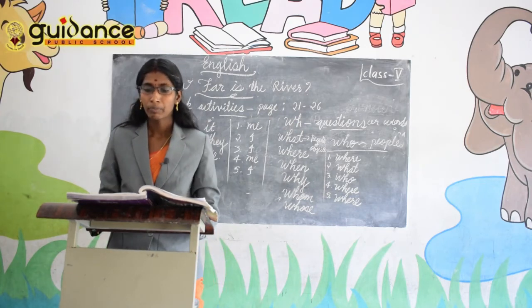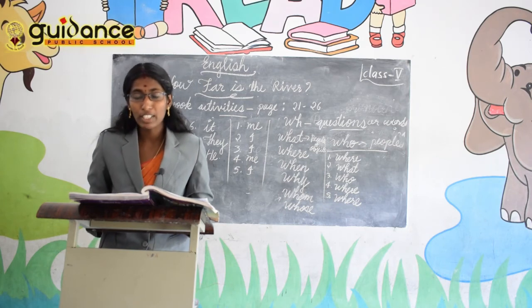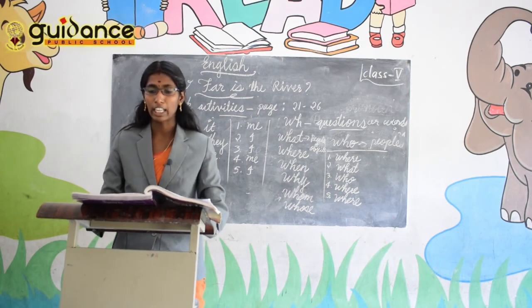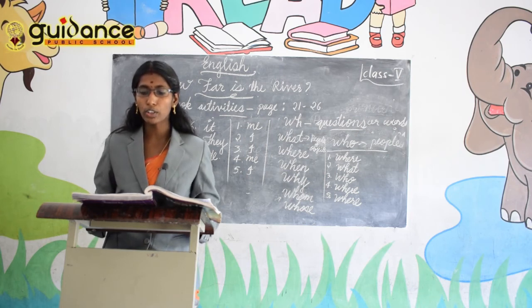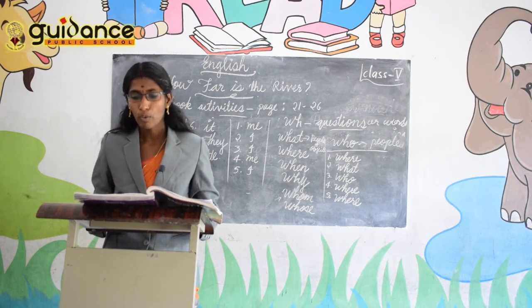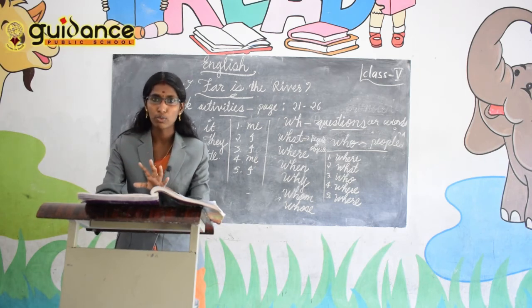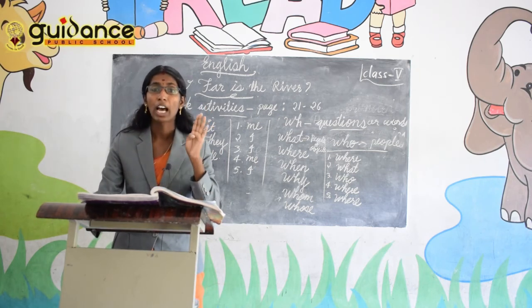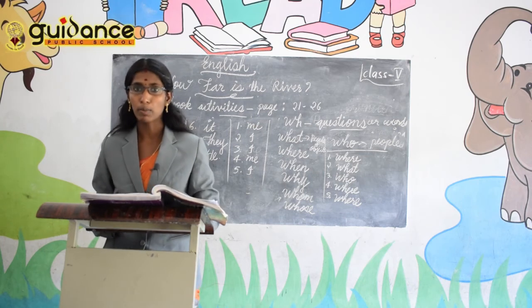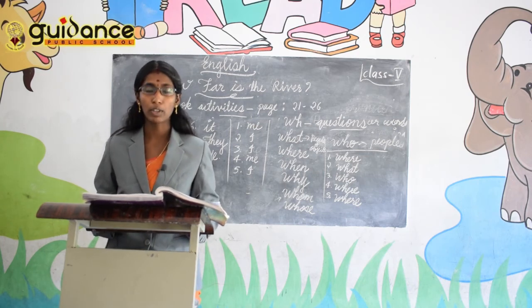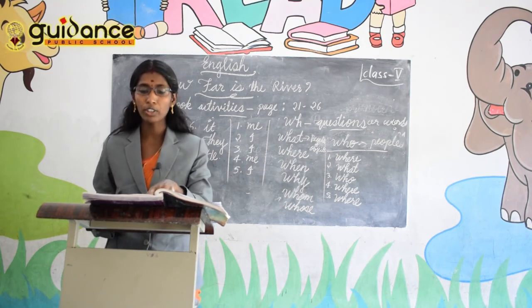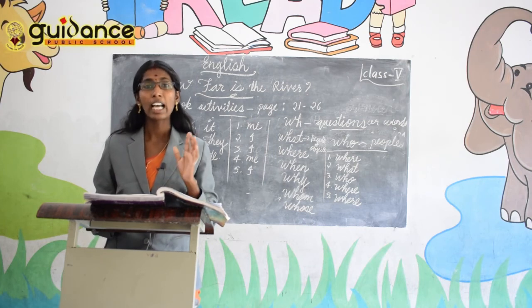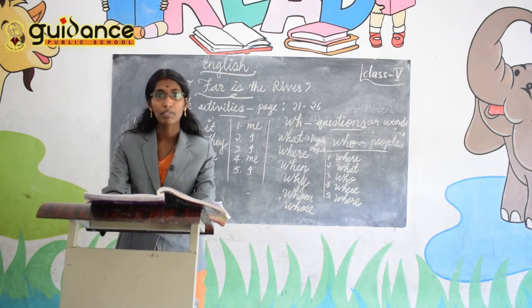Working in pairs, read the invitation card. Down here we have given one invitation card. Take turns to ask and answer five questions using what, who, when, where and why. So using those WH words you can ask one question and find its answer from the poster. Read the invitation card and using the WH words what, whom, when, where and why, make a question and find out its answer from that invitation card.